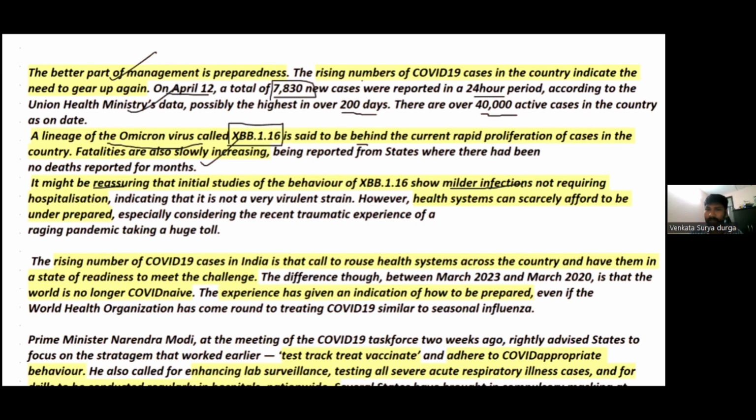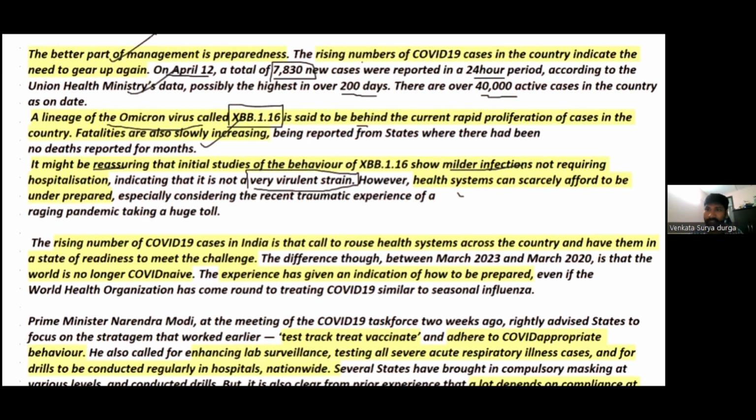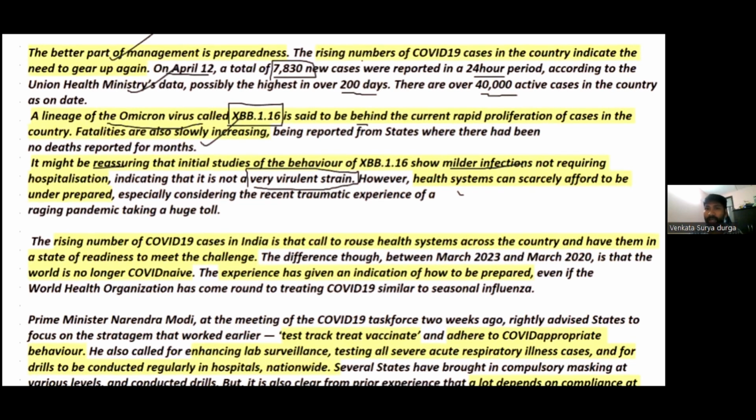There are serious variants also within Omicron. Those variants require immediate hospitalization and the fatality rate is also high. However, the advantage with XBB.1.16 is that it is just a milder infection and does not require any hospitalization, right? So this indicates that it is not a very virulent strain. Not very serious and not very virulent. However, the health system can scarcely afford to be underprepared. Even though it is less virulent, the healthcare systems in India cannot afford to be underprepared.